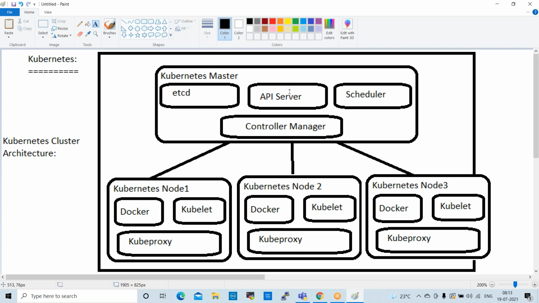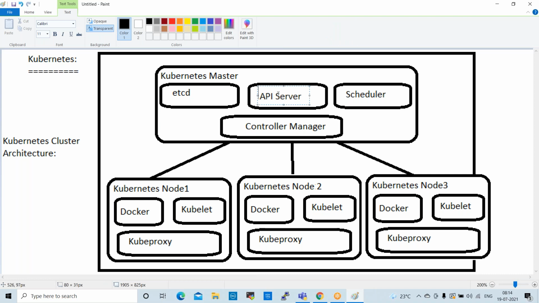Normally when we submit the script, we use a YAML script. In Kubernetes we use YAML script. YAML we can call a manifest file. For example, if you want to deploy any application, we prepare some manifest file. When we submit that manifest file to the cluster, first it will hit the API server. Whatever script we prepare for the deployment will hit the API server first.